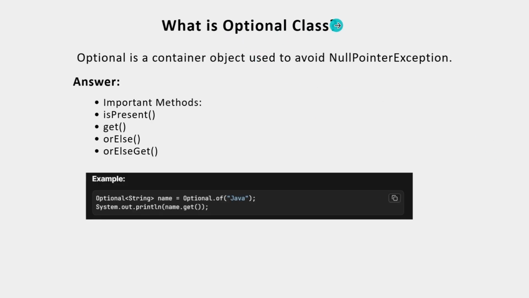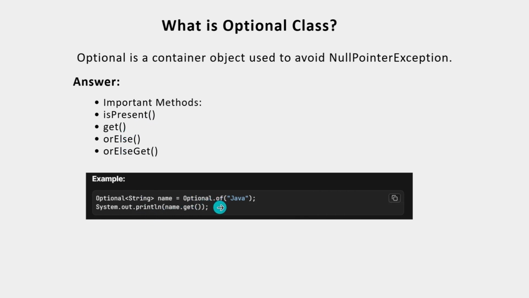What is the Optional class? Optional is a container used to avoid null pointer exceptions. This is a class from the JDK. It provides so many methods, which are used to handle null checks. Here are the important methods: isPresent, get, orElse, and orElseGet.